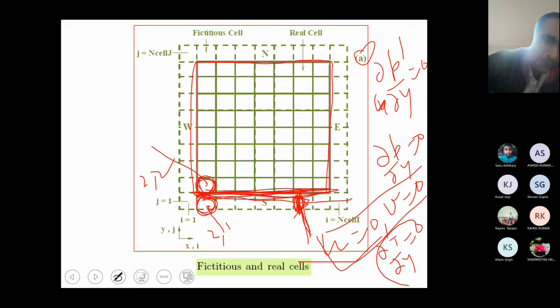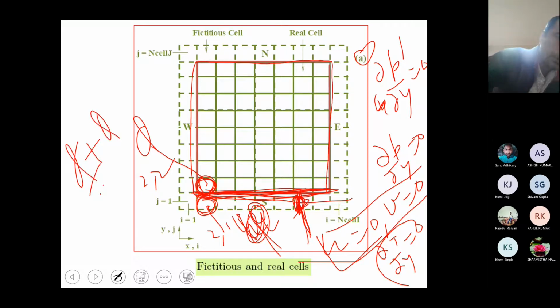So for the u velocity or v velocity, or let's say phi, if I consider (phi1 plus phi2) by 2 equals 0, taking the mean equal to 0, then we can employ it.